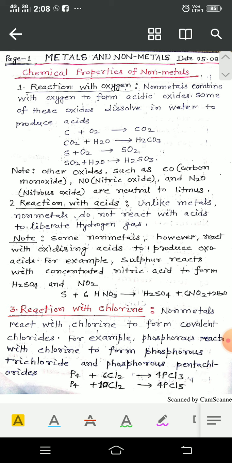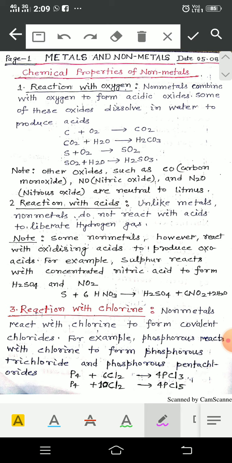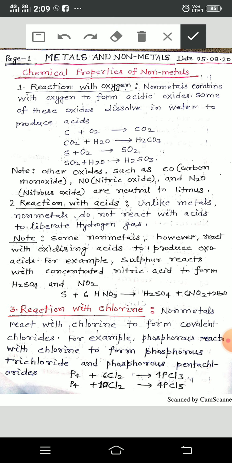But HCl, HI, HBr are not oxoacids. These are not examples of oxoacids. And here is the example: when nonmetals react with oxygen-containing acids, they produce oxoacids. So sulfuric acid is an oxoacid.